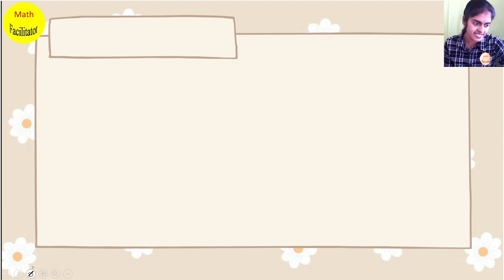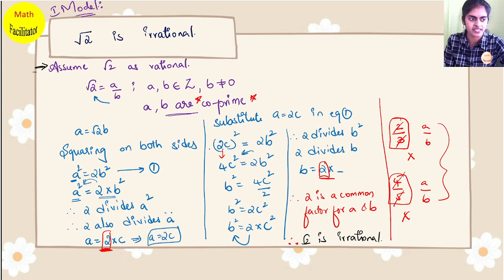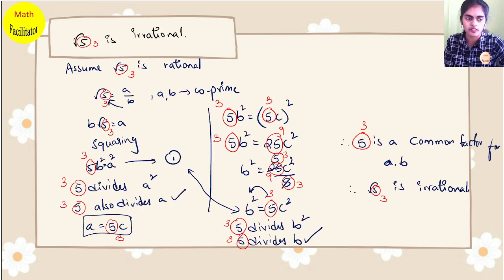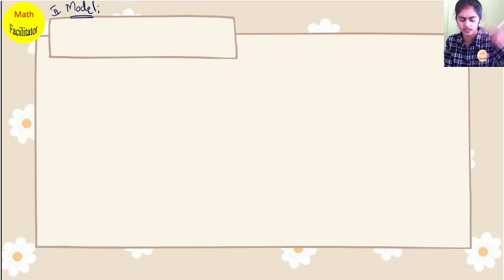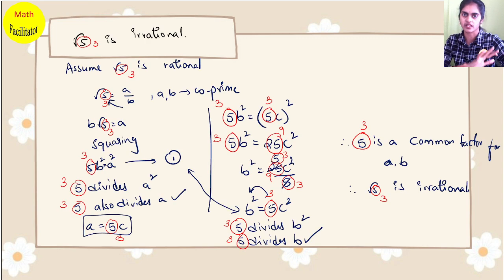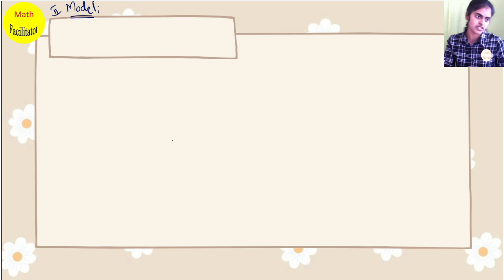Now let's proceed to the second model. I hope the first model is very clear for you. First two models are essay questions. Once you know how to prove this, root 11, root 3, root 7, root of any prime number is the same first model. Now the second model, you see.